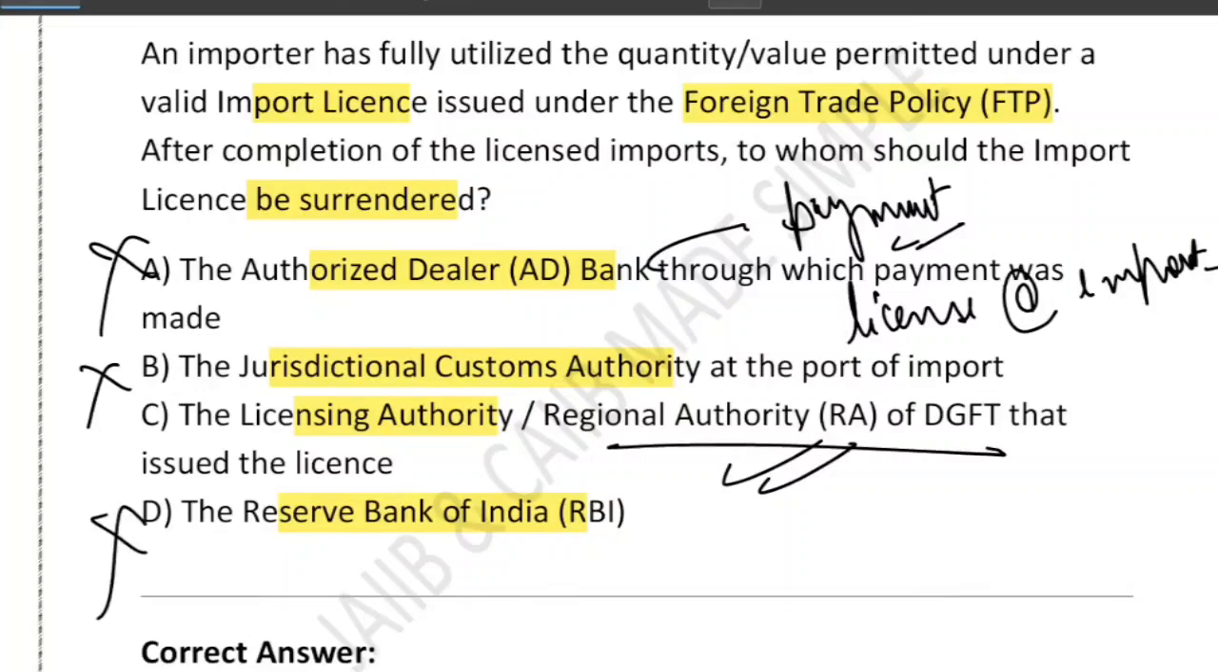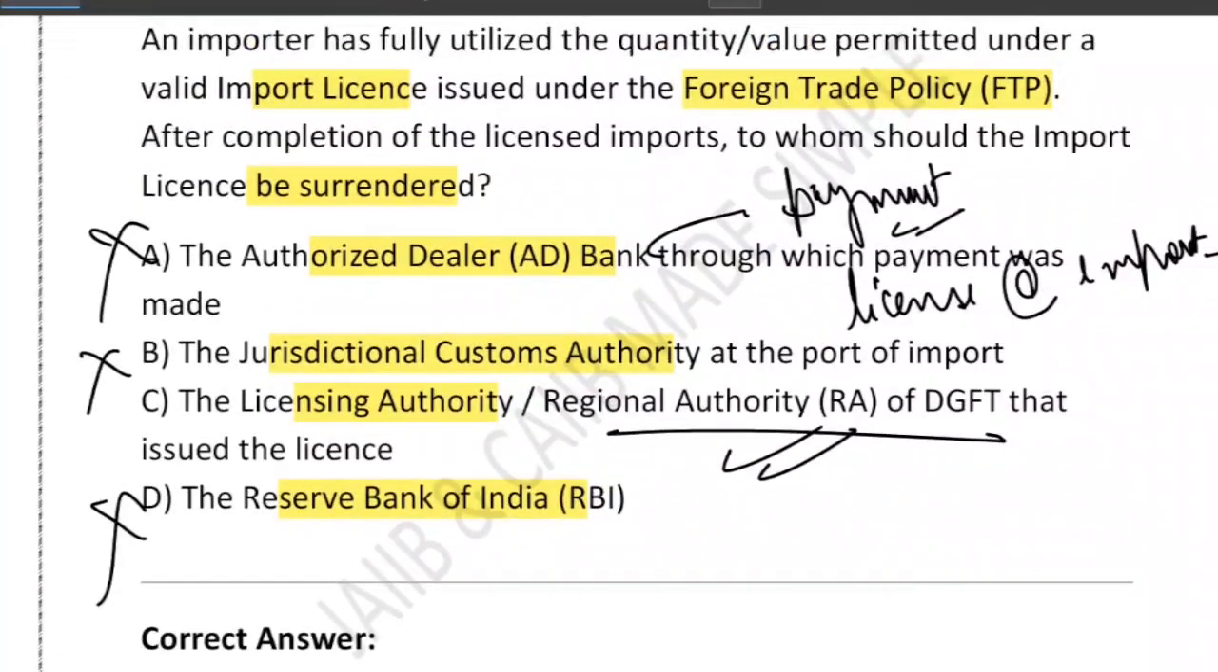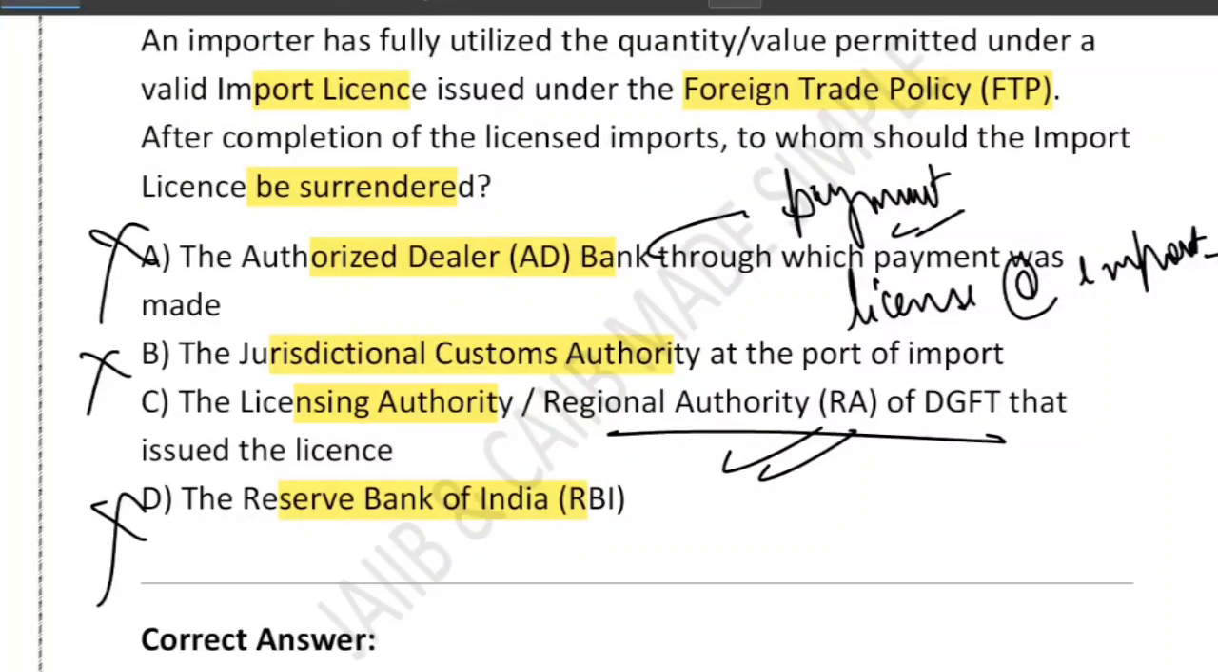The correct answer is C only. So remember, issued by DGFT, returned to DGFT, or even simpler, whoever gives the license, give it back to them. This one line will never let you forget the rule, right? The question was to whom it should be surrendered. It should be surrendered to DGFT.